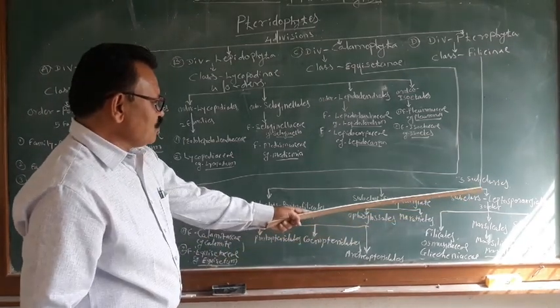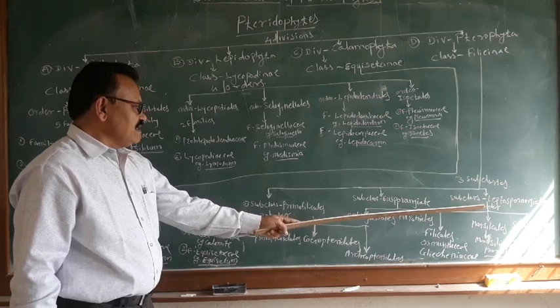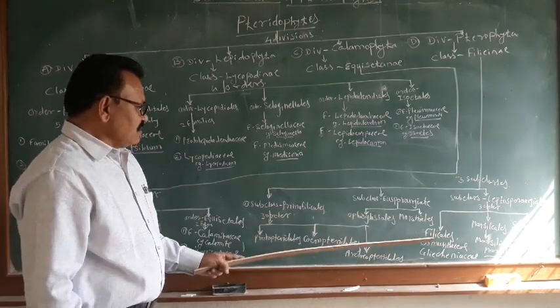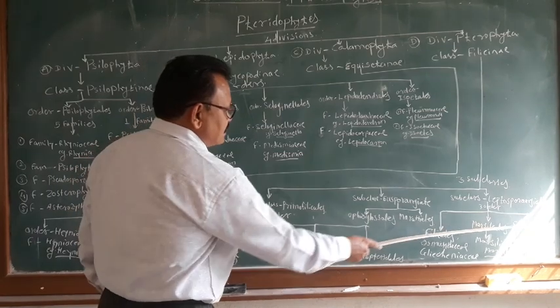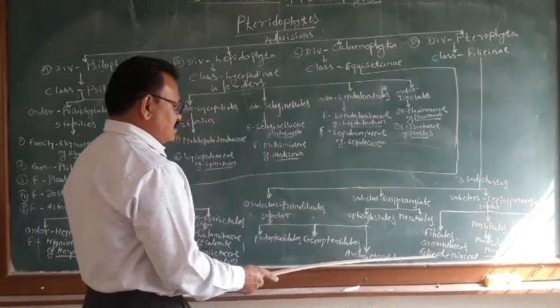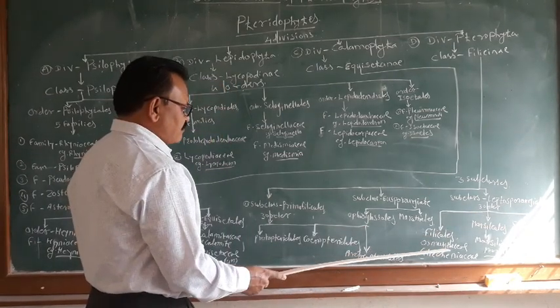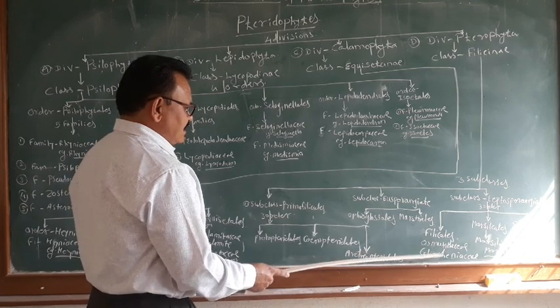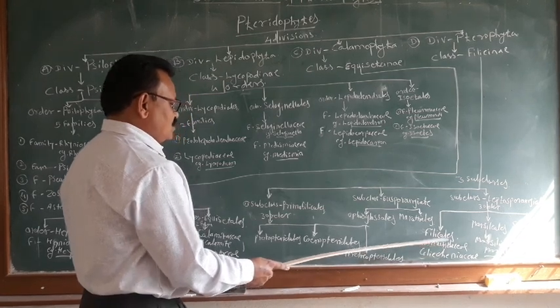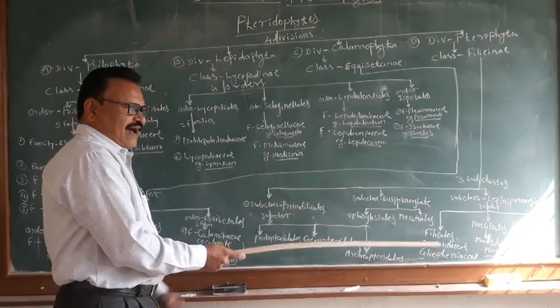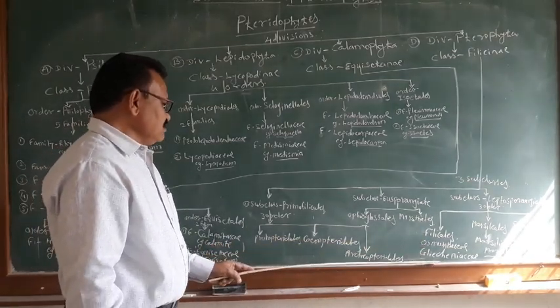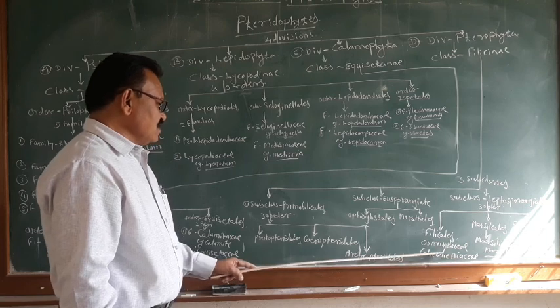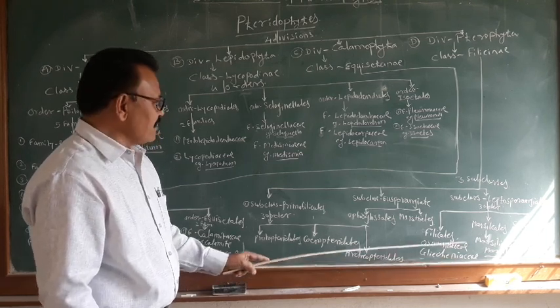Then subclass Leptosporangiatae can be divided into three orders: Filicales, Marsileales and Salviniales. Order Filicales includes the families Osmundaceae and Gleicheniaceae. Osmundaceae includes the most important genus Osmunda. Then Gleicheniaceae includes the genus Gleichenia.